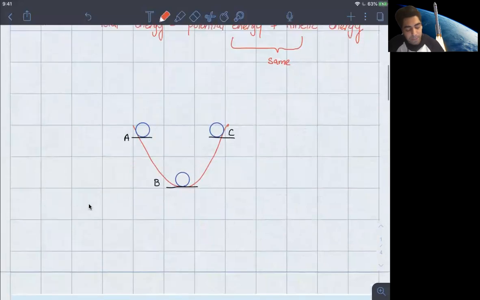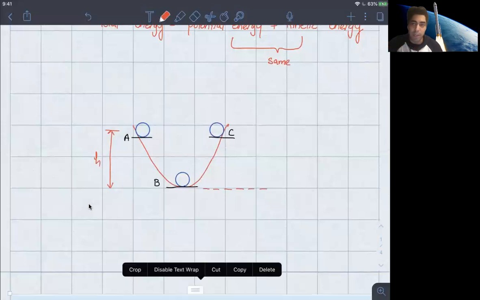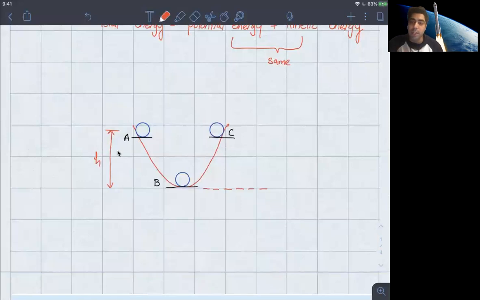Anyway, so at point A, it is some height above the ground. And all of you know that when something is at a height above the ground, so it's not at ground level, at any height above ground level, what that means is that it's going to have gravitational potential energy.